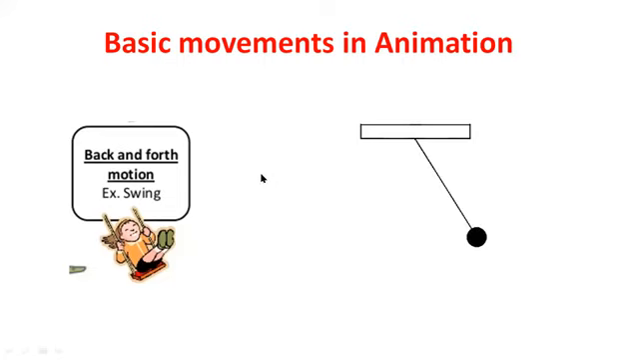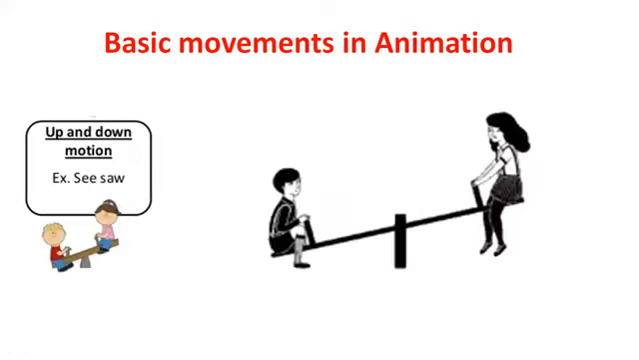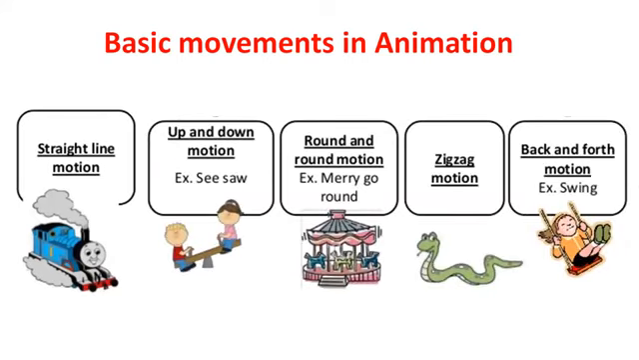So these 5 types of basic movements will combine together and make a wonderful animation. These 5 items: the straight line motion, up and down motion, round and round motion, zigzag motion, and back and forth motion. These 5 types of basic movements you all should know while creating animation.